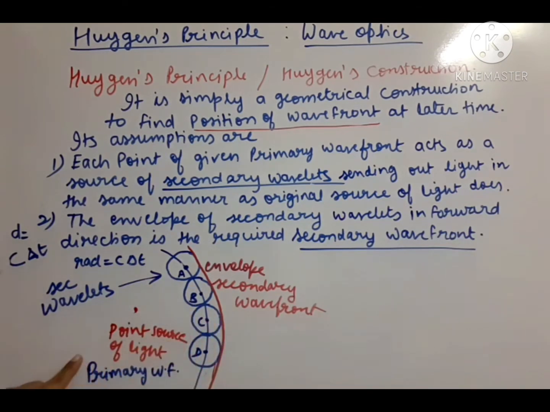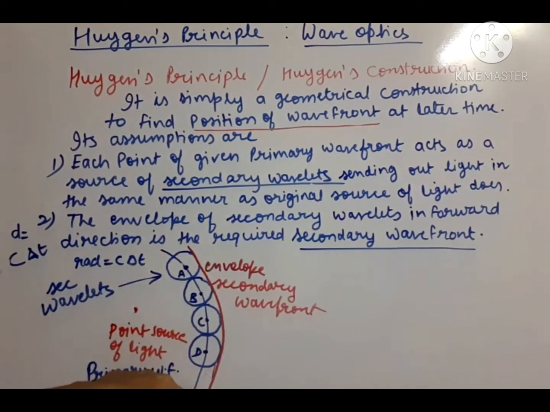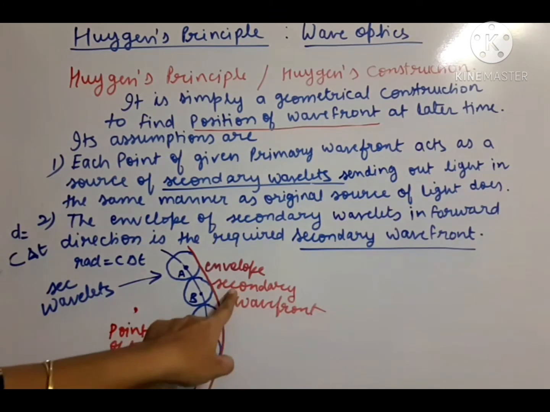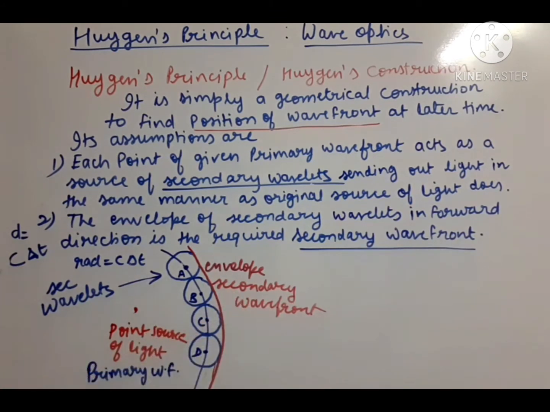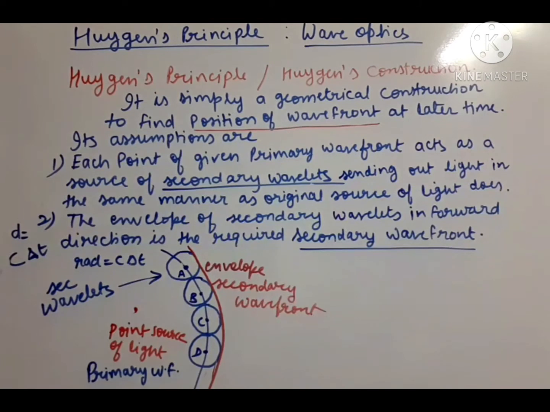These circles are known as secondary wavelets, and if we draw the envelope or tangent of these secondary wavelets, that is called the secondary wavefront. So whenever Huygens principle or Huygens construction steps are asked, you have to write this much. Okay, note down.